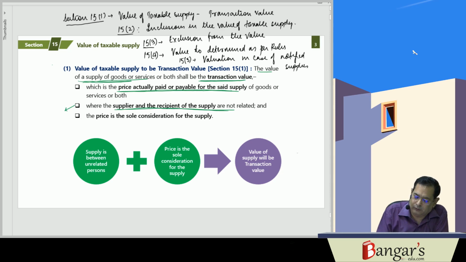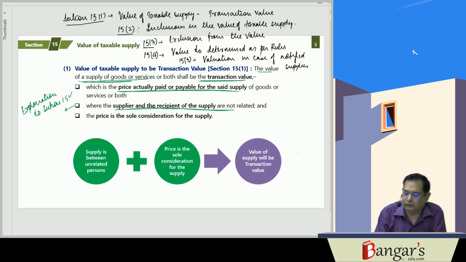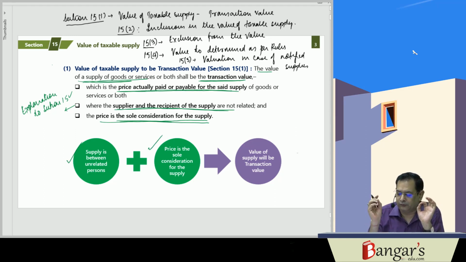The term related has been defined, has been provided in explanation to section 15. It is the price actually paid or payable for the said supply of goods or services or both, where supplier and the recipient of supply are not related, and price is the sole consideration for supply. So fundamentally, supply is between unrelated persons, where price is the sole consideration for supply. Then the value will be the transaction value. Whatever the invoice price which has been charged, that is basically the transaction value.